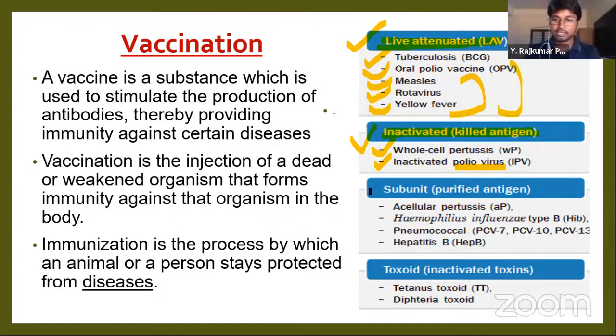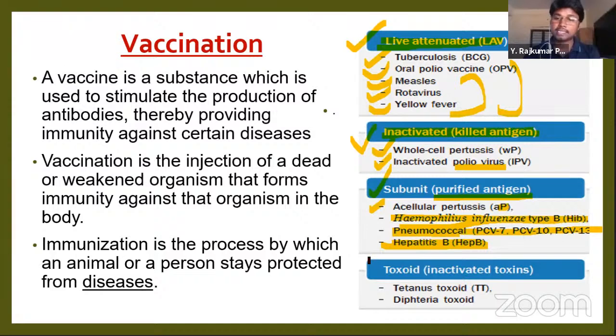Next, the subunit vaccine. It is also called a purified antigen vaccine. Examples of these vaccines are acellular pertussis, Haemophilus influenzae type B, and pneumococcal vaccine. It's called PCV. Next, hepatitis vaccine. Hepatitis affects the liver, and pneumococcal is a lung disease.